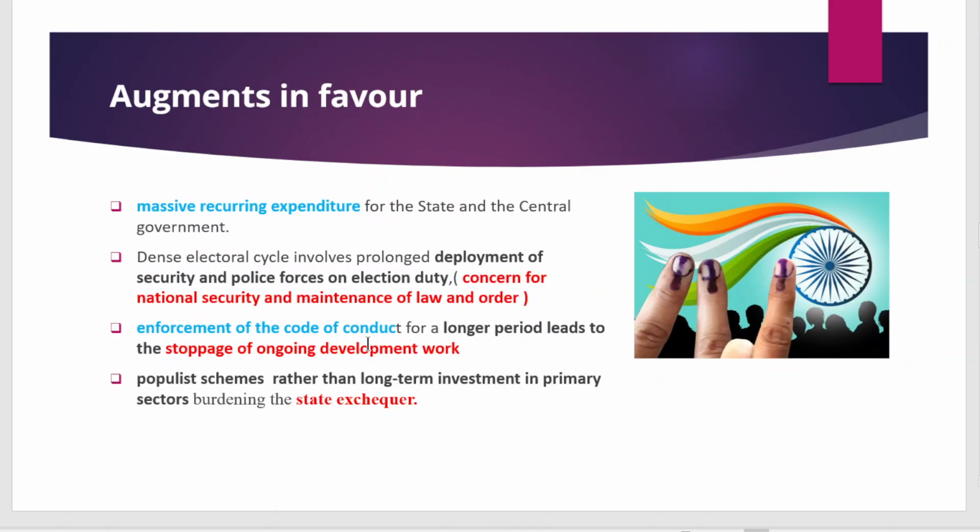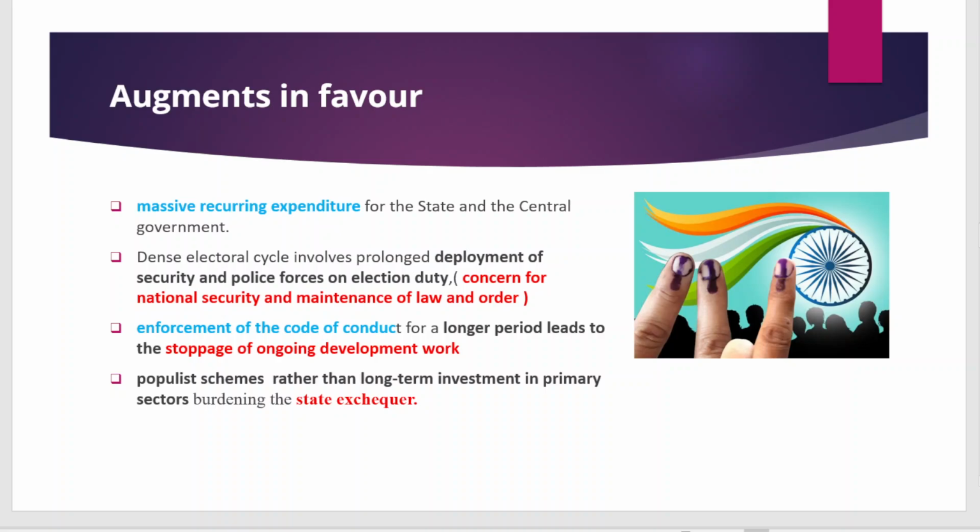So when we talk about arguments in favor, first of all, what will be the benefit? It will reduce the massive expenditure for the state and the central government. The second argument is that it will involve less frequent deployment of security and police forces on election duty, because elections happen every year, like we are seeing in Madhya Pradesh and Chhattisgarh. So the security forces are being deployed.